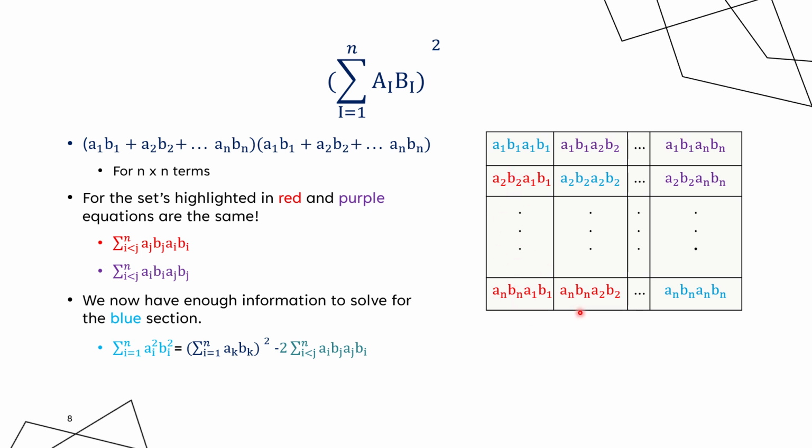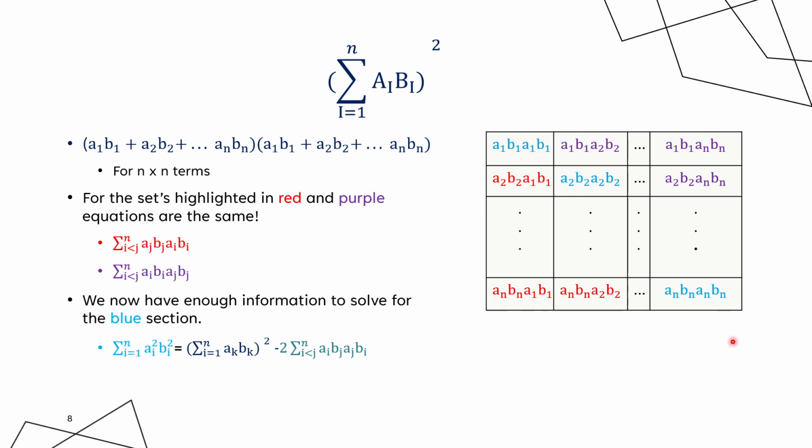So we're going to come up with equations for both of the triangles as you spot the patterns. So if you take the lower triangle, for the sum of all numbers where i is less than j, you just have your j's out in front because 2 is greater than 1. So you got aj, bj times ai, bi. And then for our upper triangle, we're just switching the i and the j. So 2 is less than n, so you got ai, bi times aj, bj. So these two equations are algebraically the same.